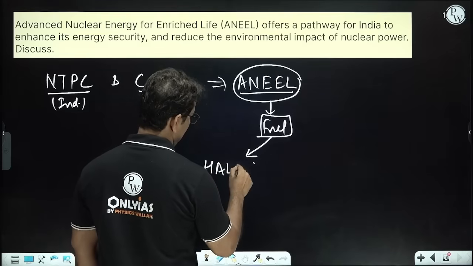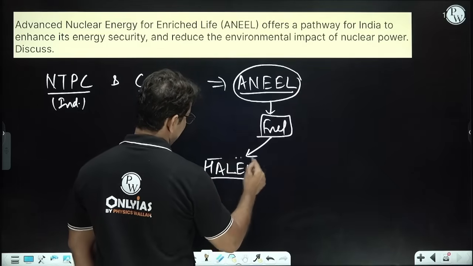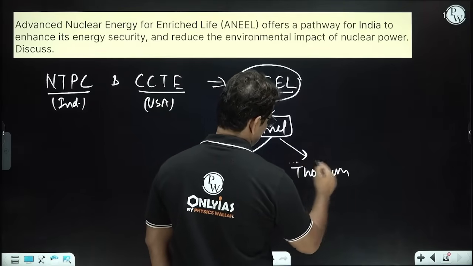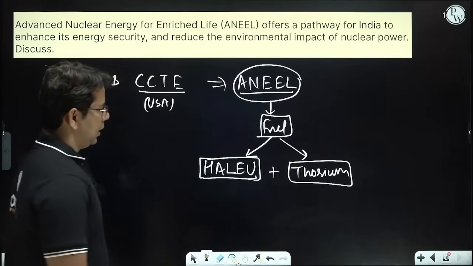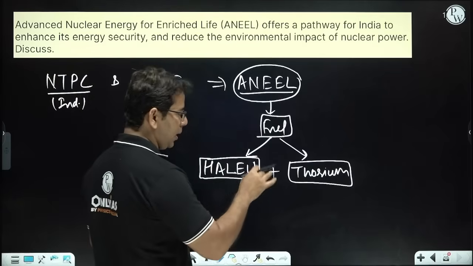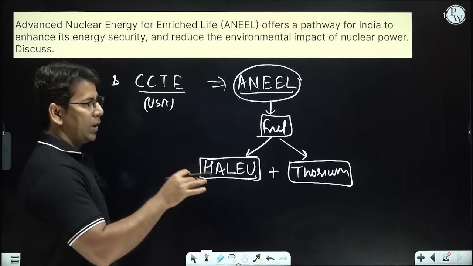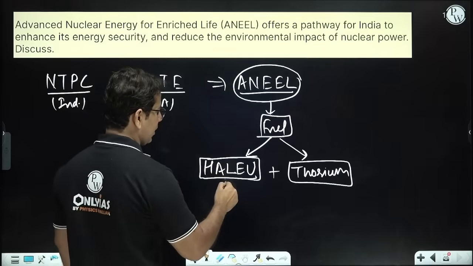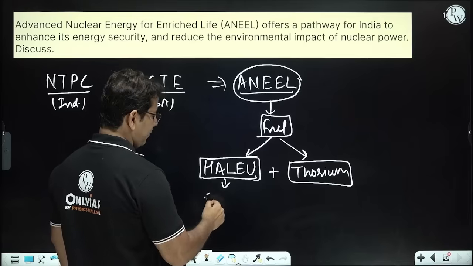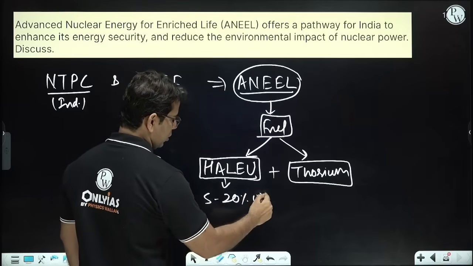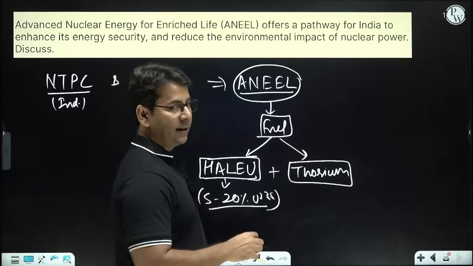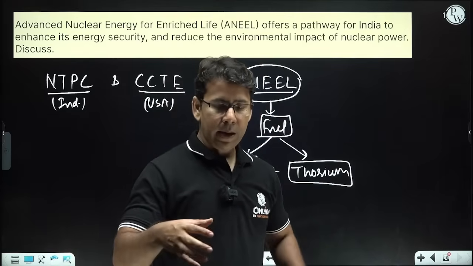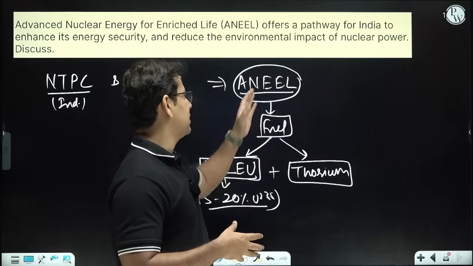Then we mix this with thorium. A normal low enriched uranium has uranium 235 up to 5%, but high assay low enriched uranium will have 5 to 20% of uranium 235. So the percentage is higher. And the mixture of this with thorium will be known as ANEEL.